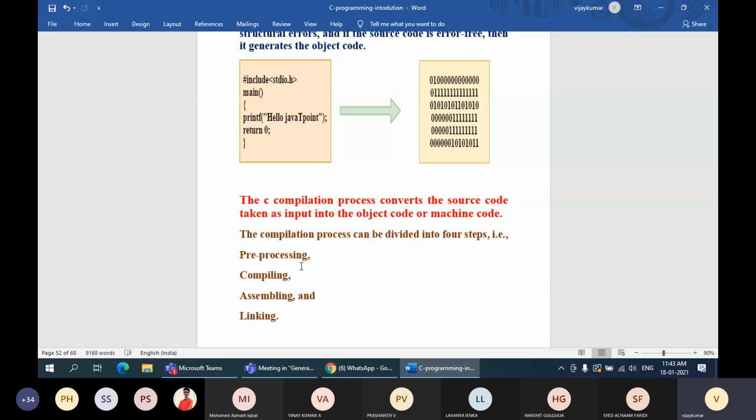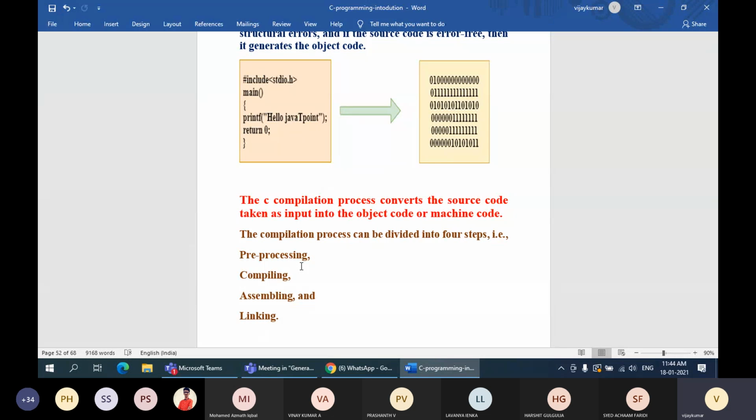So actual processing of your program starts with the main function. Before processing this program, what you are supposed to do is kept under the process called pre-processing. This pre-processing is going to extend your file. That means already pre-implemented code is included in your program so that you can execute your program smoothly.